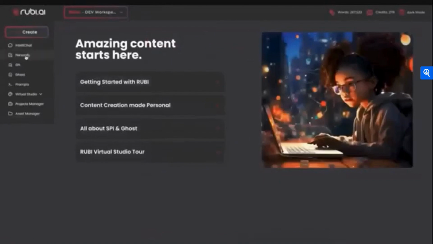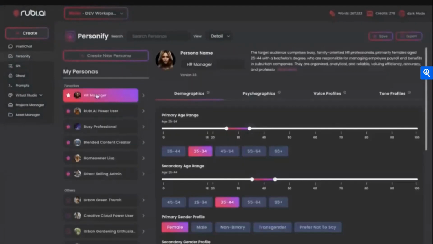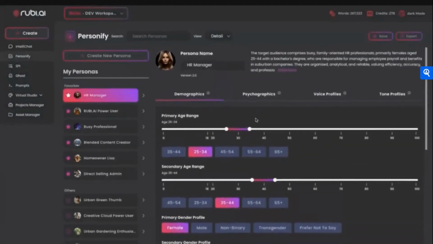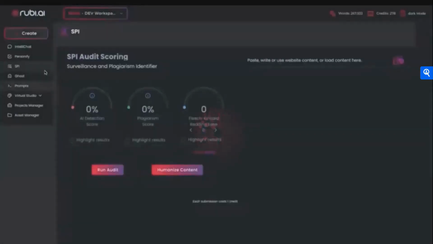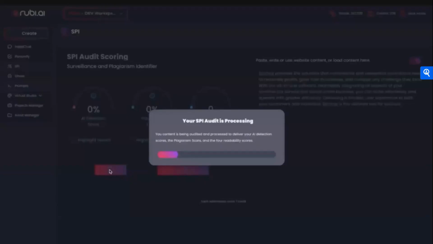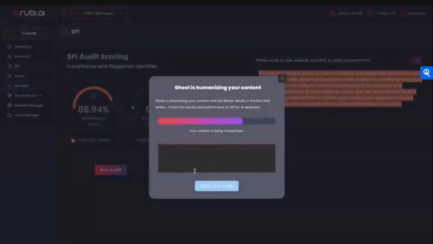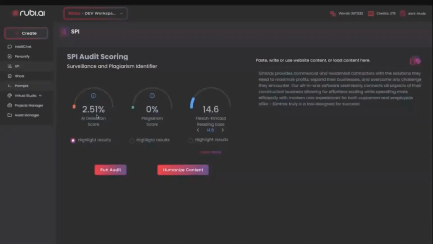Next, there's Personify for creating detailed personas and target audiences. This assures your time creating content is worthwhile, creating engagement and conversions. Worried about originality? Well, Spy can detect plagiarism and AI-generated content. Now, you may also wish for your content to avoid AI detection, and that is where Ghost can humanize your content, hiding it from those AI detection softwares.